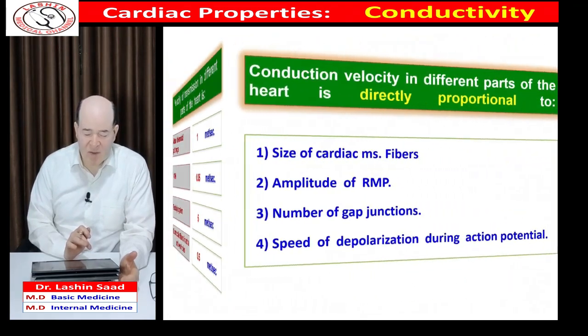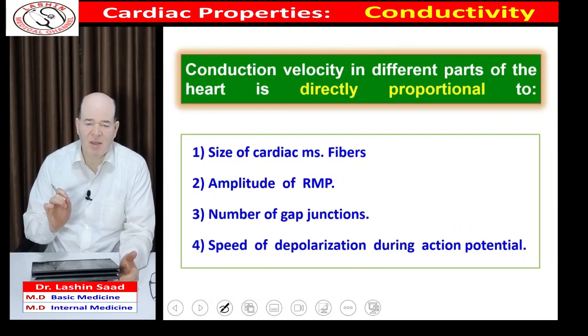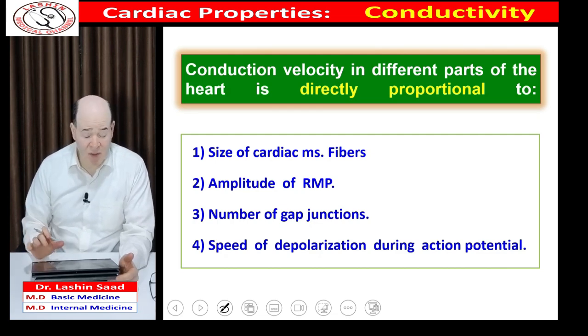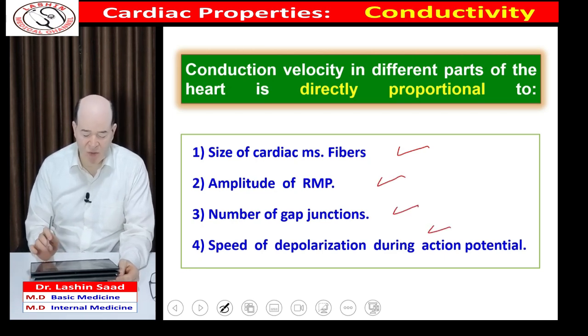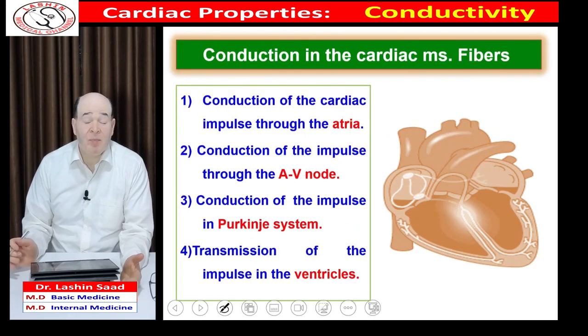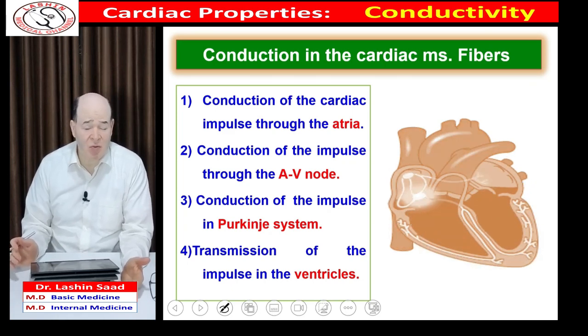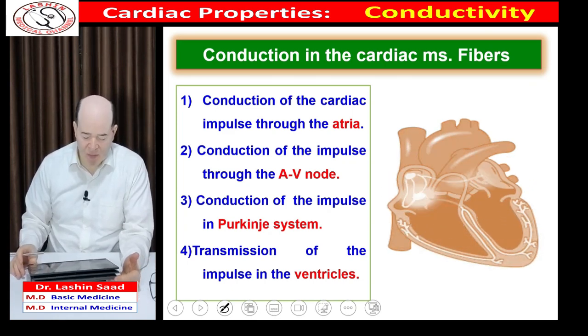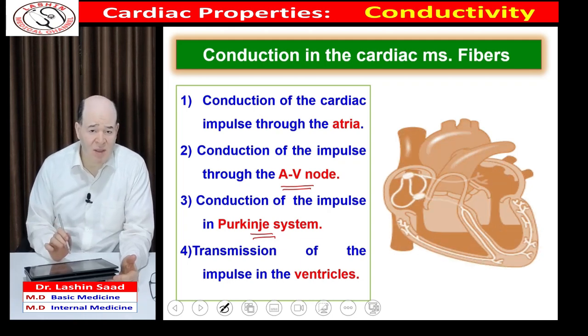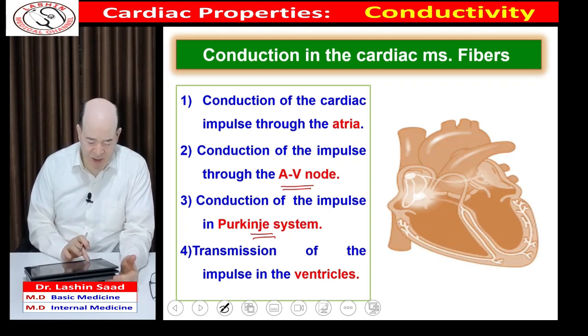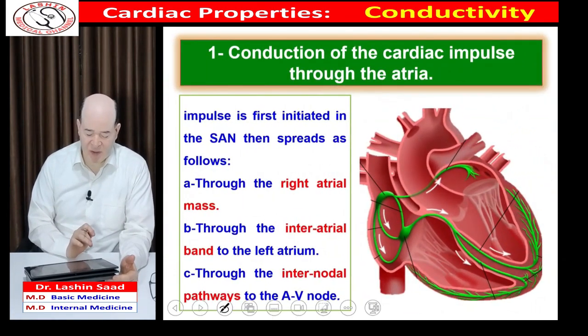This is because the velocity of transmission is dependent on many variables. The speed of transmission is directly proportional to the size, to the amplitude of the resting membrane potential, to the number of gap junctions, and to the speed of depolarization. To study the process of conductivity, we have to divide it into four steps. First, conduction of impulse through the atria. Second, conduction of impulse through the AV node. Third, conduction through the Purkinje system, which is a part of the conducting system that is present inside the ventricles. Then finally, the spread of the impulse in the ventricle itself.